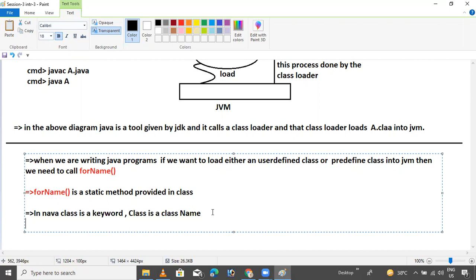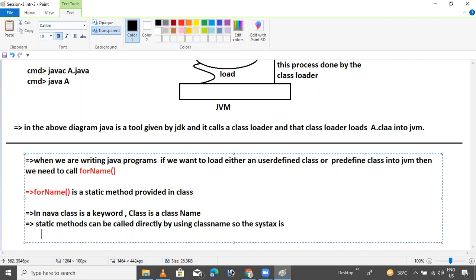Now, the next point is static methods. Static methods can be called directly by using the class name. So what is the syntax?